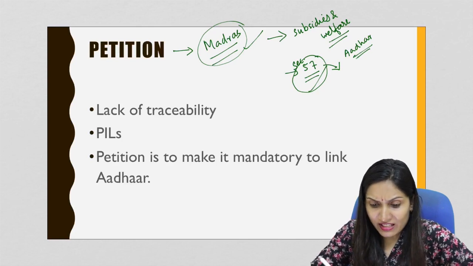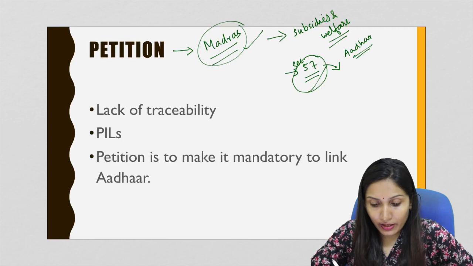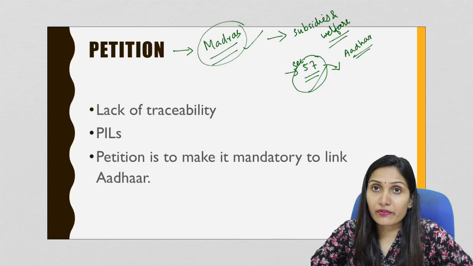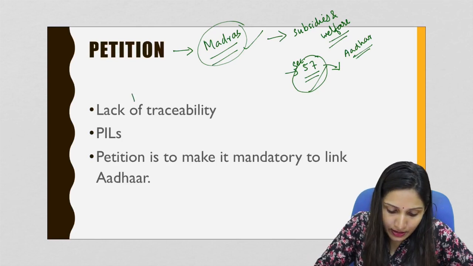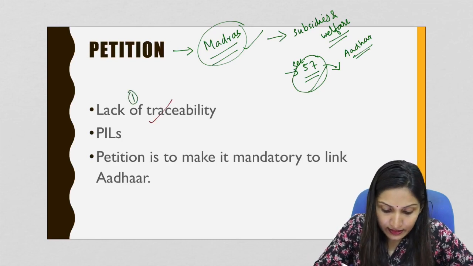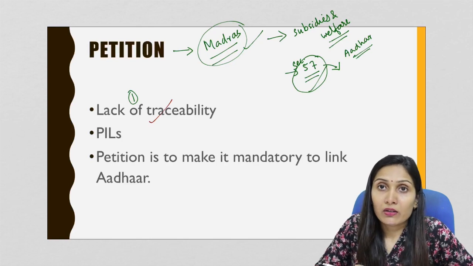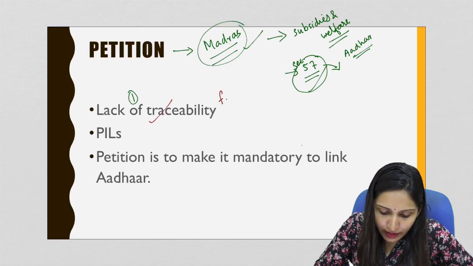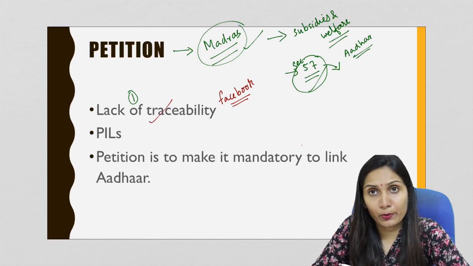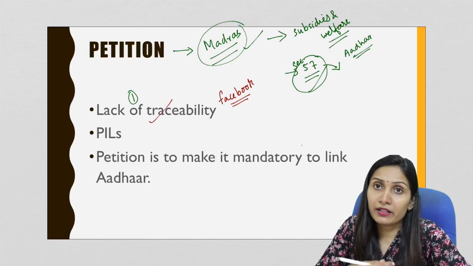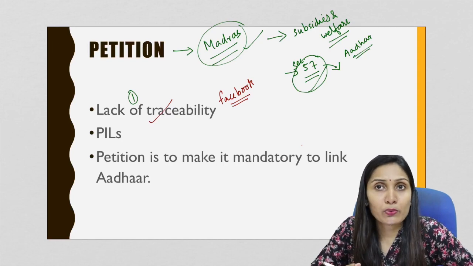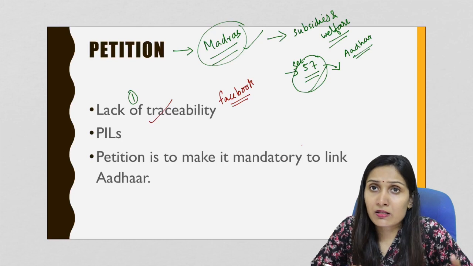Now, the petitioners had approached the High Court, noting that many people got away with controversial posts on social media because of the lack of traceability. So the first issue raised in the petition was that there is a lack of traceability with who posts what on social media. For example, if you are a user on Facebook, you would know different kinds of news, different articles, different posts come up, and it's really difficult to trace the person unless the person who has posted the news or the article is a person known to you.